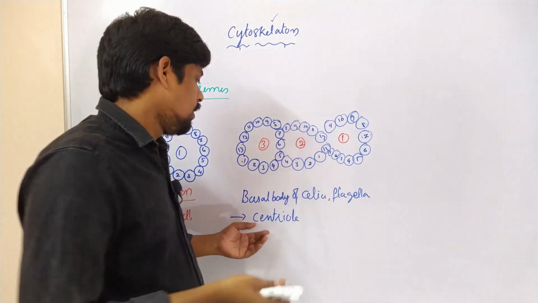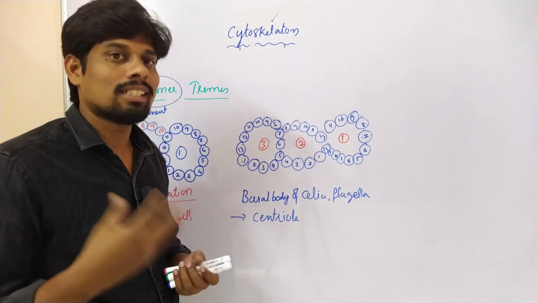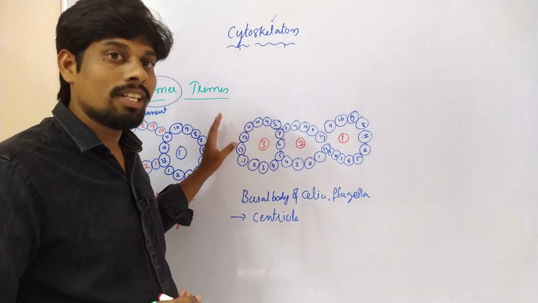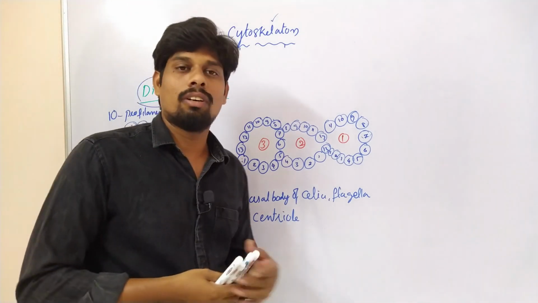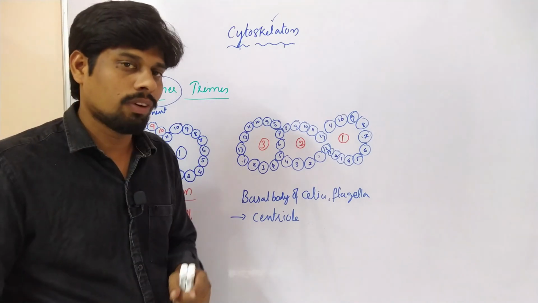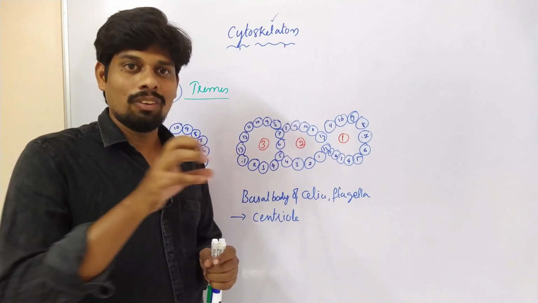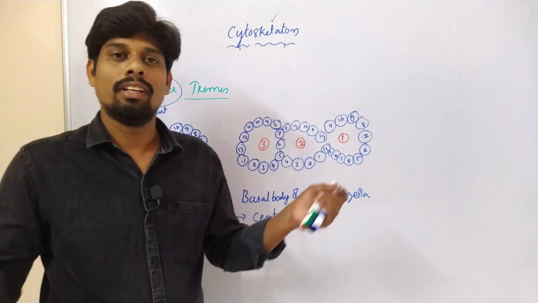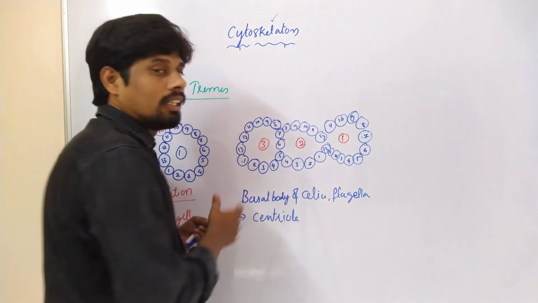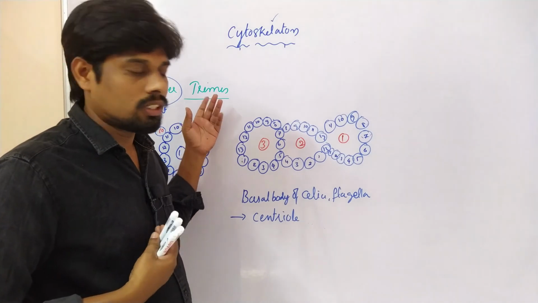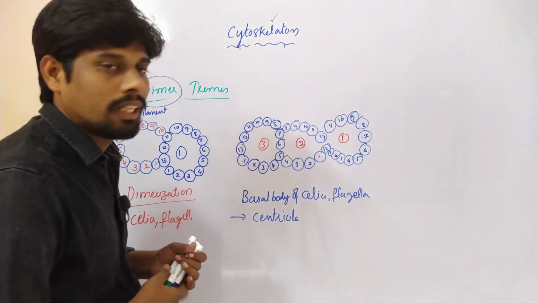The centriole is a cytoskeleton structure which is a site for the production or synthesis of microtubules which are essential for cell division. Such types of microtubules we call spindle fibers. Actually, the spindle fibers drag the chromosomes which are present in the equatorial plate of the cell into the 2 different sites of the cell. Spindle fibers are made up of microtubules. Now, this centriole is a site for the synthesis of such spindle fibers.